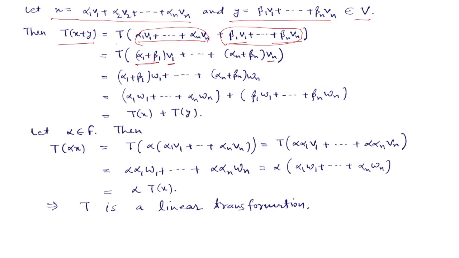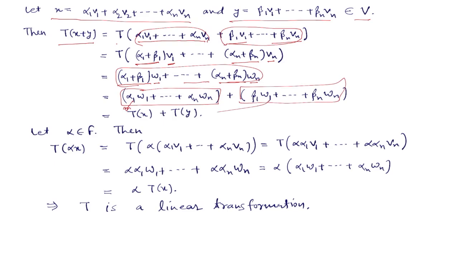The coefficient of Vn is alpha n plus beta n, and by definition of T, this is equal to alpha 1 plus beta 1 times W1 and so on up to alpha n plus beta n times Wn. Now we can separate this single vector into these two vectors, and the first vector is nothing but T of x and the second one is T of y. So T of x plus y is equal to T of x plus T of y. So T is additive.